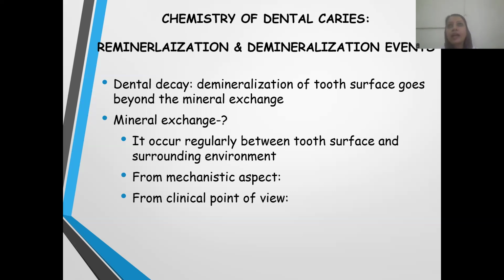So let us see what actually happens in dental caries. When you have all these contributing factors, you have the susceptible tooth, you have the microflora, and you have the substrate. So the microorganisms act on the substrate, break down the carbohydrates, and lead to the formation of acids. These acids will cause demineralization of the enamel tissues. The enamel and the dentine undergo demineralization, which finally leads to dental caries and cavitation.